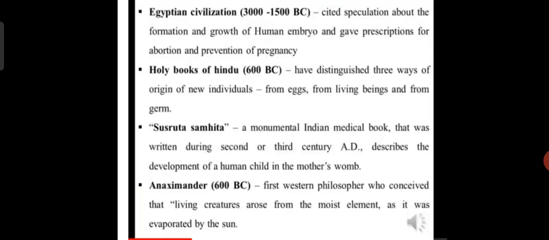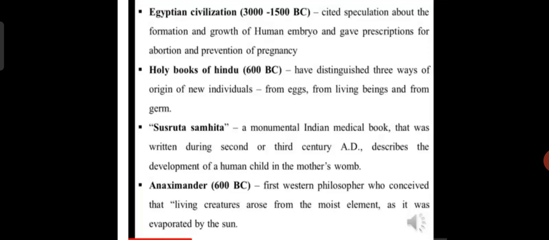Next we come to the historical review, or historical thoughts, about embryology. Now come to the first. In the year 3000 to 1500 BC, the Egyptian civilization cited speculation about the formation and growth of the human embryo and gave prescriptions for abortion and prevention of pregnancy.